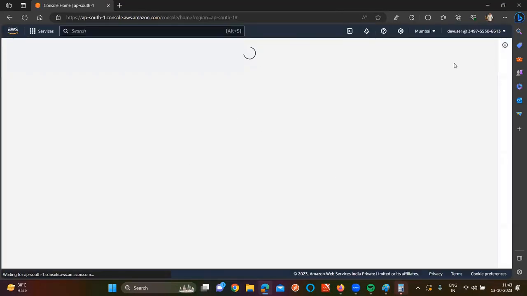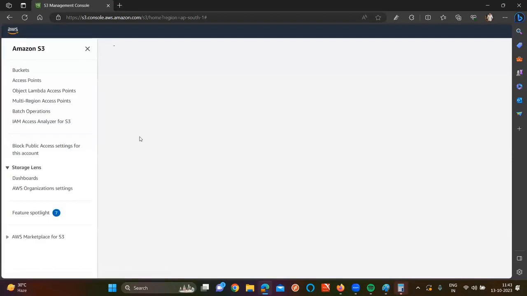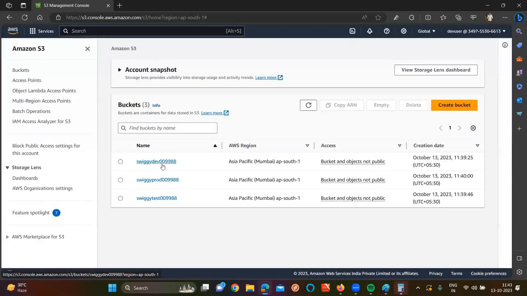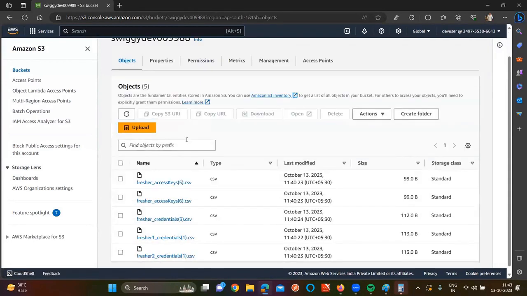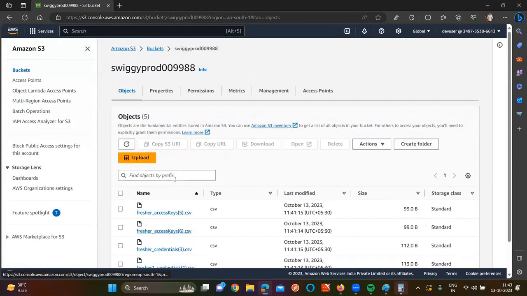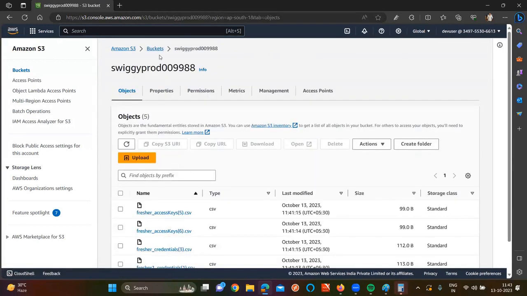The moment you go and see now, currently we're on which user? Dev user. If I go to S3, I have given which access here? Read access. Now the developer can see what is the content inside the dev bucket, the test bucket, and the production bucket, correct or not?